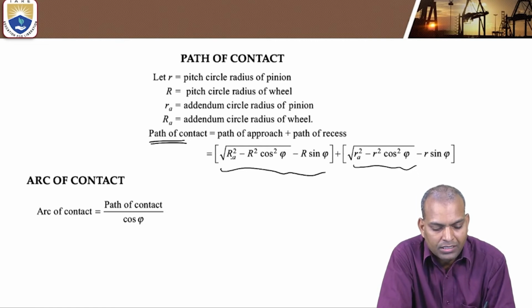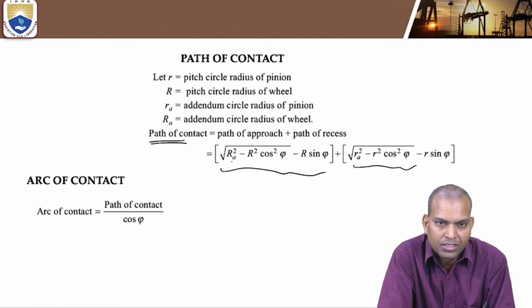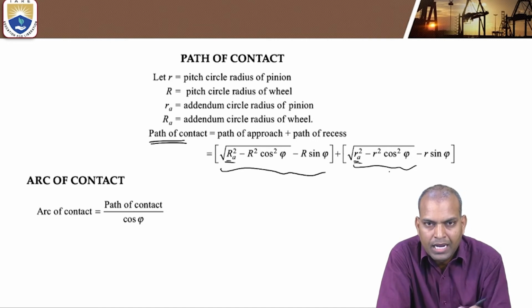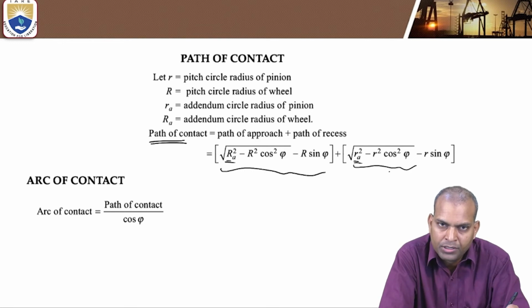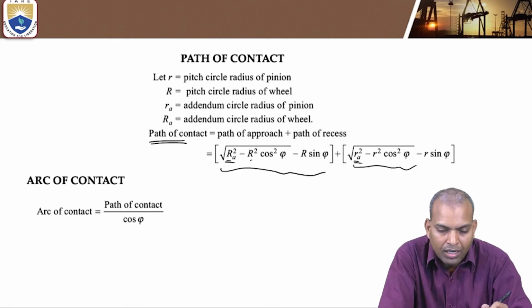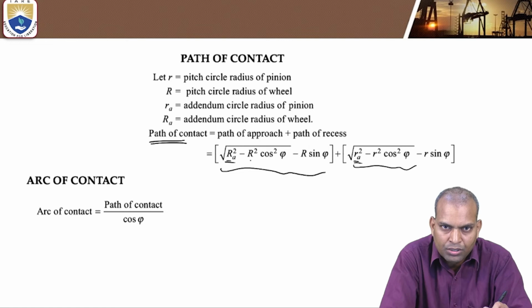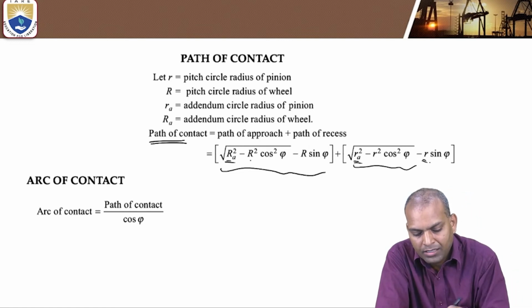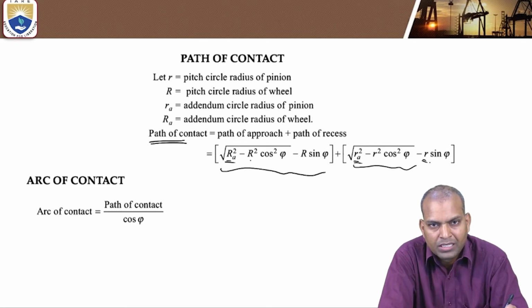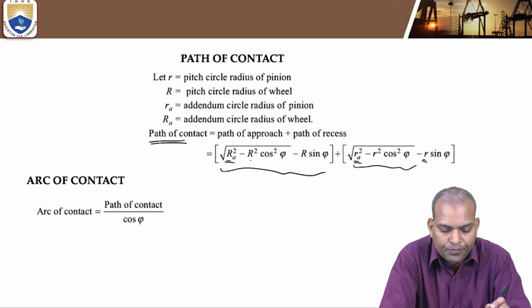Where capital RA is the addendum circle radius of the wheel, and small letter ra is the addendum circle radius of the pinion. Capital R denotes the pitch circle radius of the wheel. Small letter r means pitch circle radius of pinion.